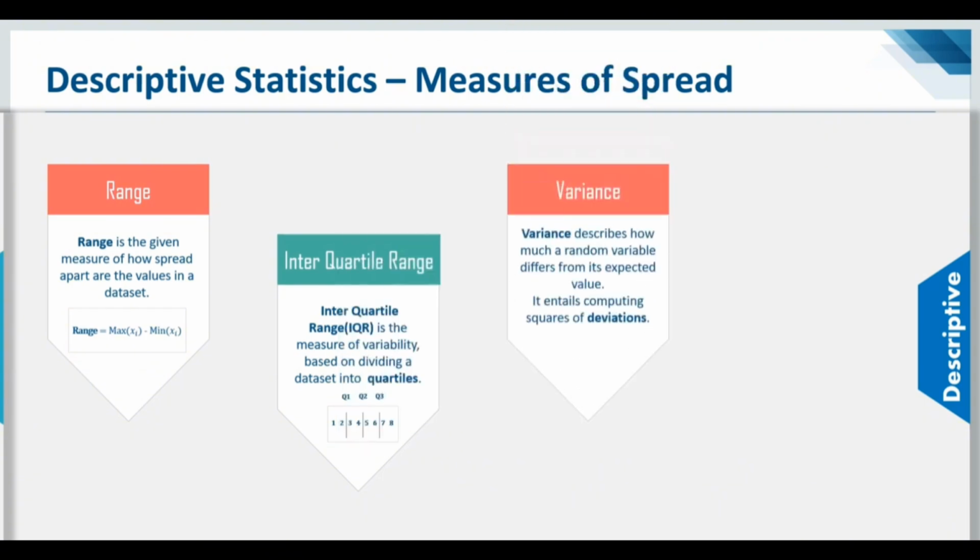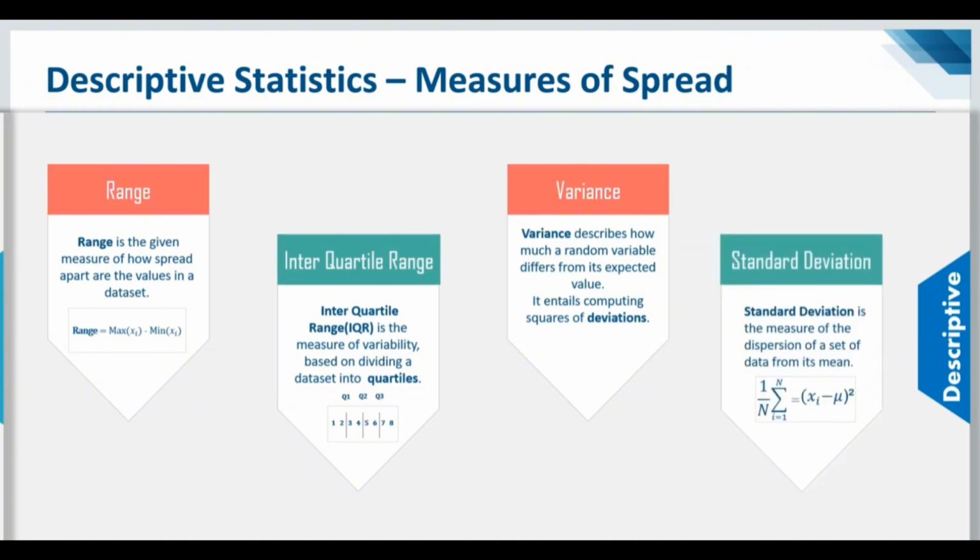Now moving on to the next term, that is variance. Variance describes how much a random value differs from its expected value. Whenever you want to calculate how much any random value differs from its expected value, you're calculating variance. It entails computing squares of deviations. Now, let's move on to the final term, the standard deviation. Standard deviation is the measure of dispersion of a set of data from its mean. Whenever you calculate the mean and want to know how far the data is dispersed from it, you calculate standard deviation.